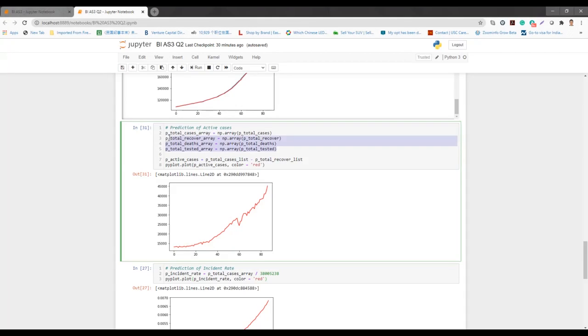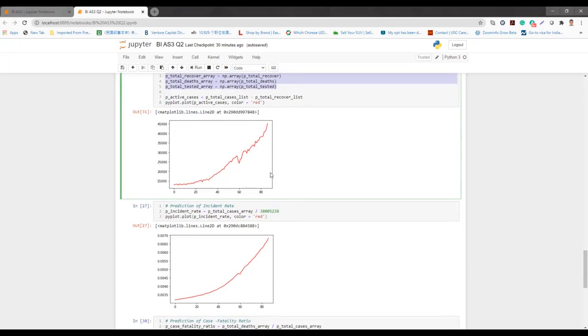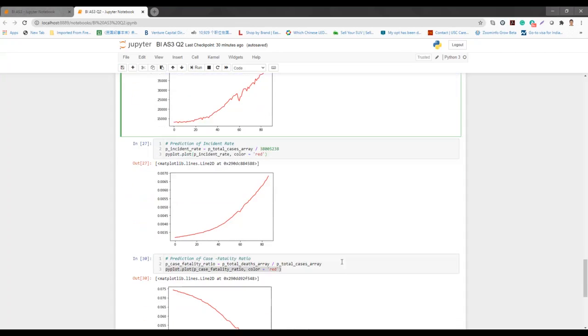By transferring all these prediction lists into arrays, we can calculate and get a list of the predictions of the active cases. Here is the plot of the prediction for the active cases for 87 periods in the future.